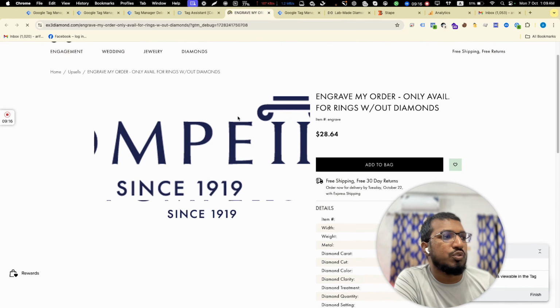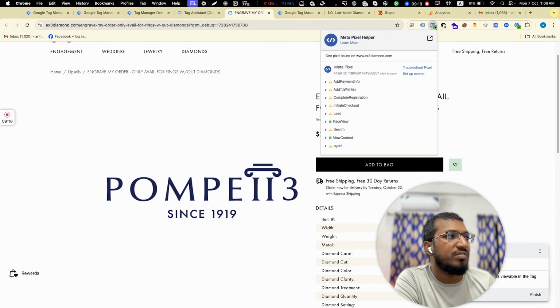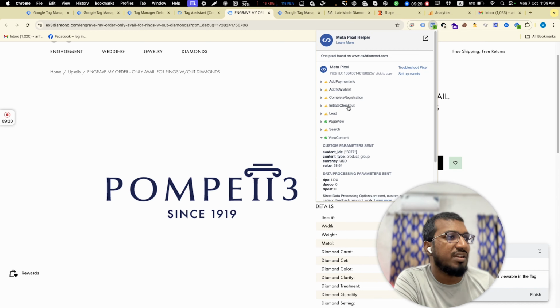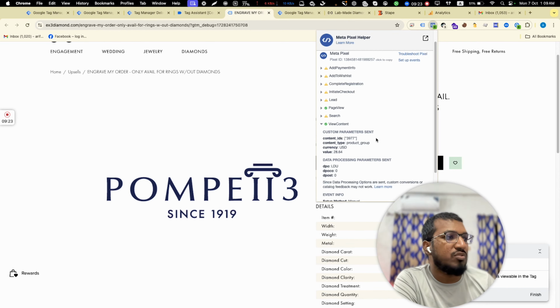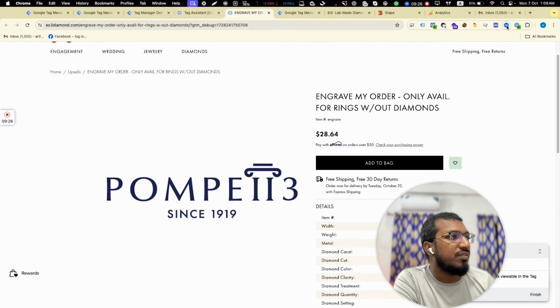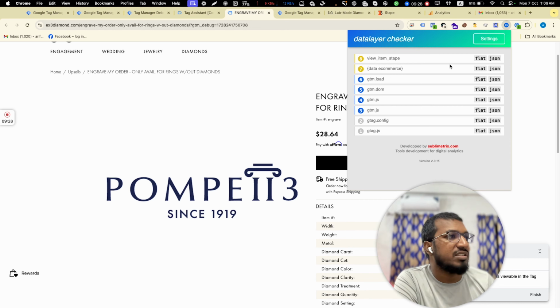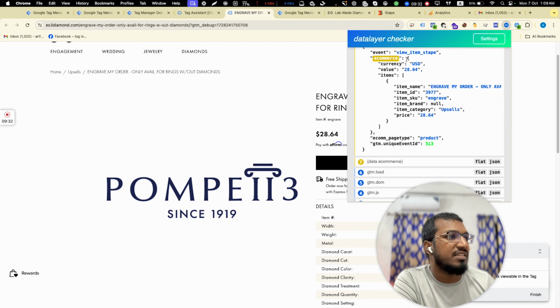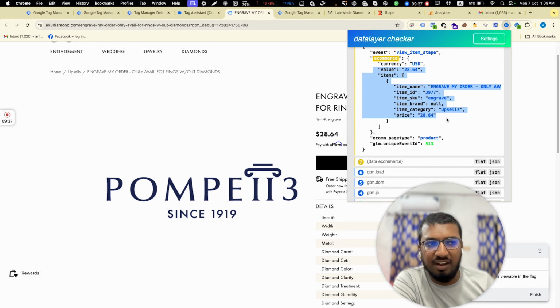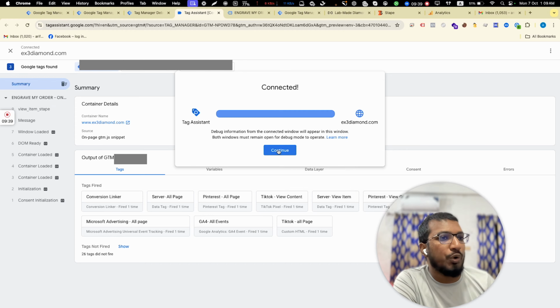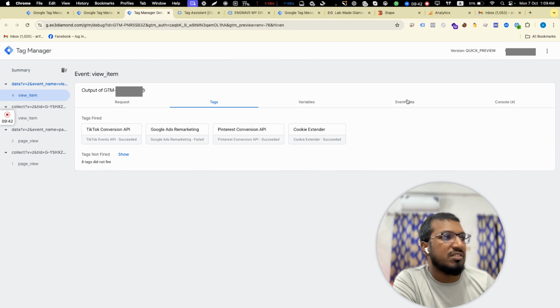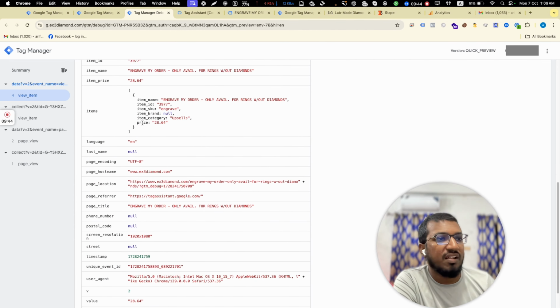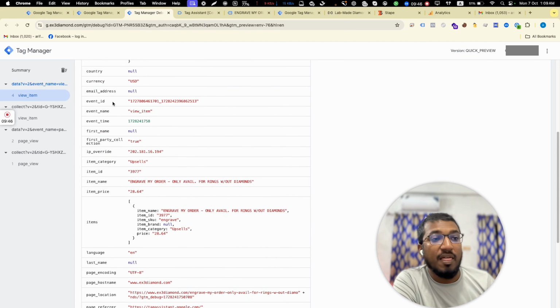Suppose this client is a page view. When someone lands here, that will be a view content event. If you click here, you can check that we have implemented the data layer. This is the view content, view item, and we're sending lots of data like that, right? And if you go here to the server, you can check that we are sending the data server side, because as I told you, everybody needs server side.